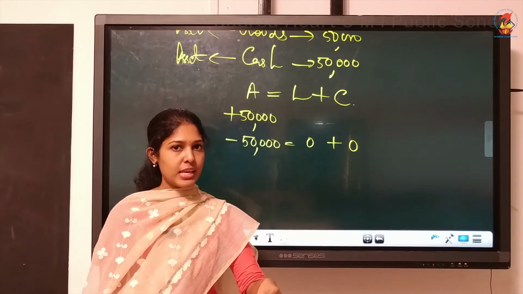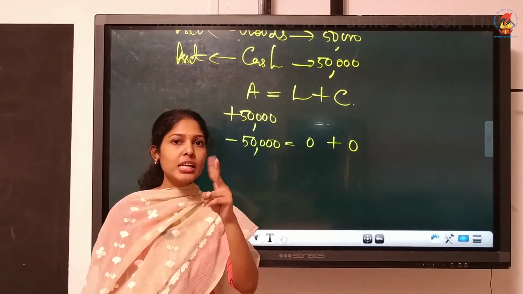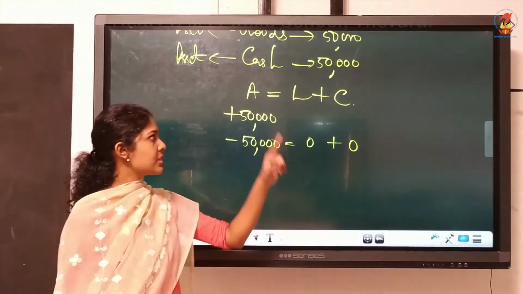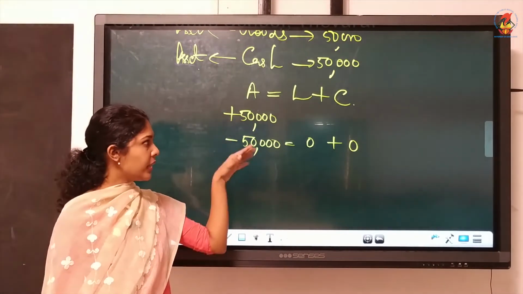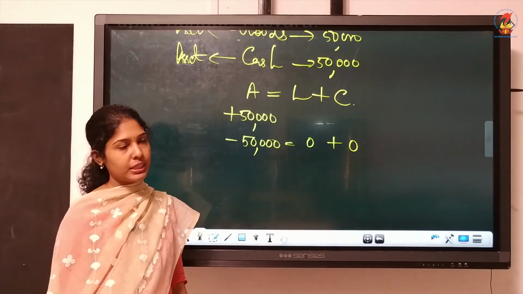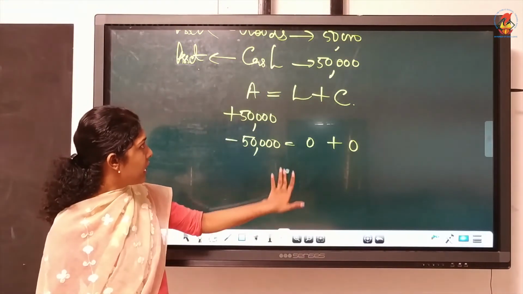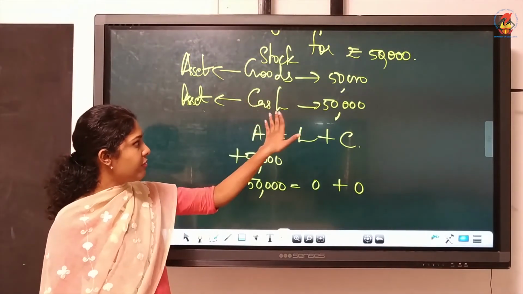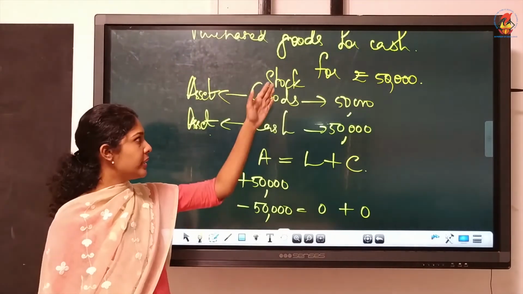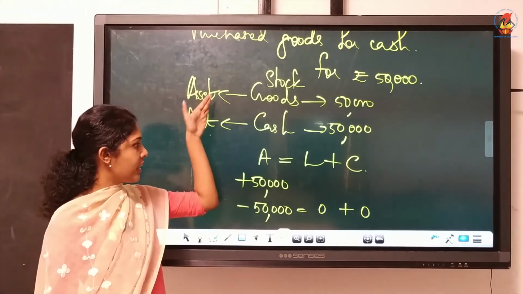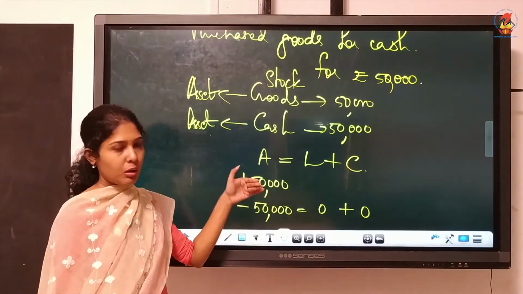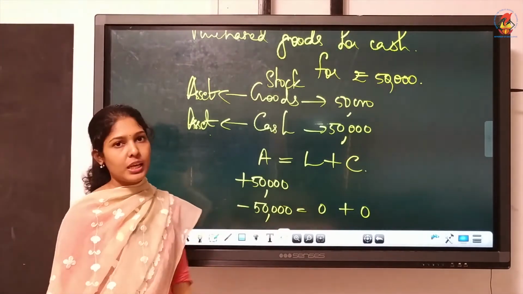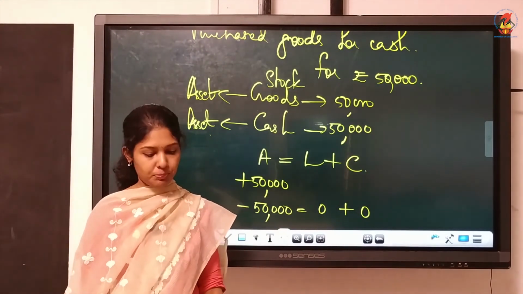From every transaction, you must identify two items, two aspects, then see the nature of those items, then you have to record it. Clear? So, all these steps you can avoid when you practice. At first, you will have to write and see what all items are involved, then identify its nature, then you will write. But when you practice, you can directly write it in the form of the accounting equation.